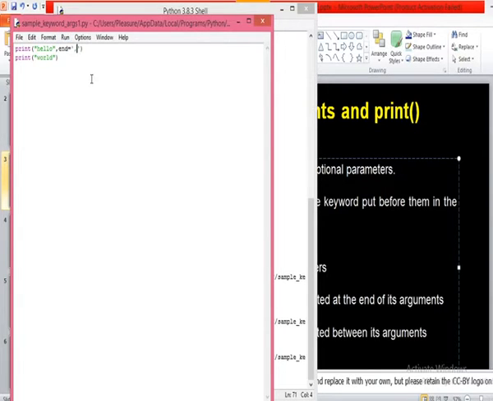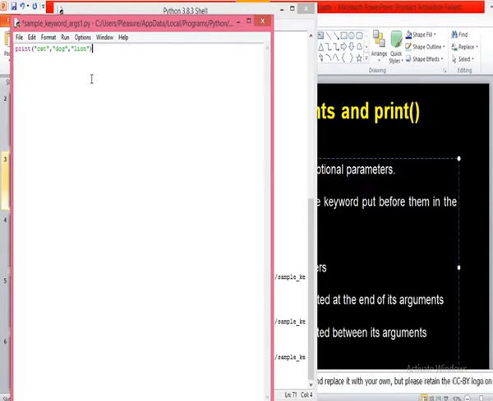Are you getting it? Okay. Likewise, there is another optional argument or keyword argument with the print function. Look here now. For example, I'll take cat, dog, lion.